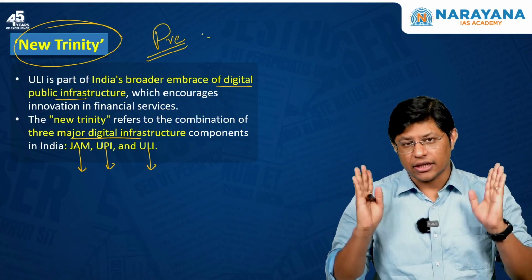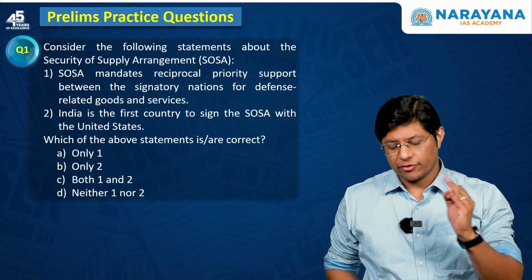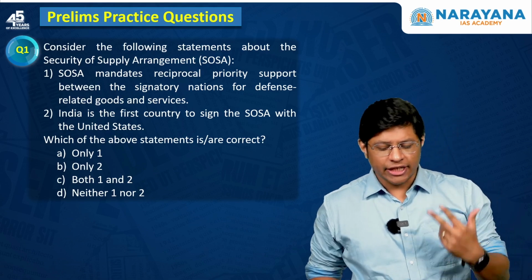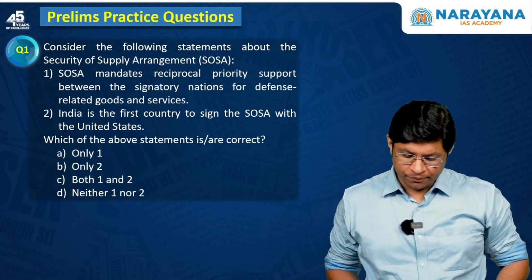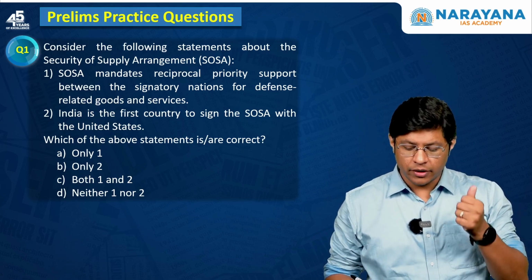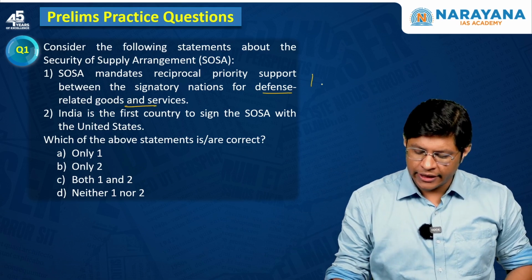I hope you understood the article, right? Students, now it's time to discuss a few practice questions. Question number 1. Consider the following statements about the Security of Supply Arrangement. One: It mandates reciprocal, that is two-way, priority support between the signatory nations for defense related goods and services, that is India and the US.